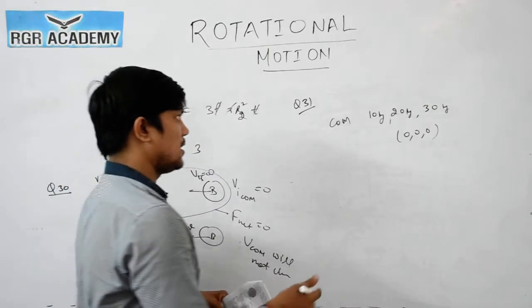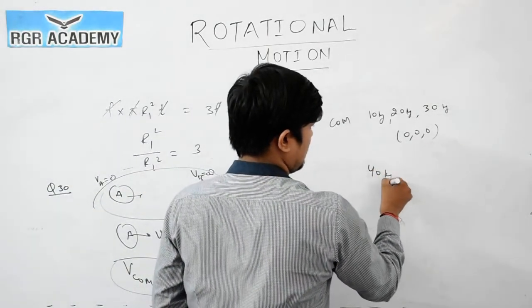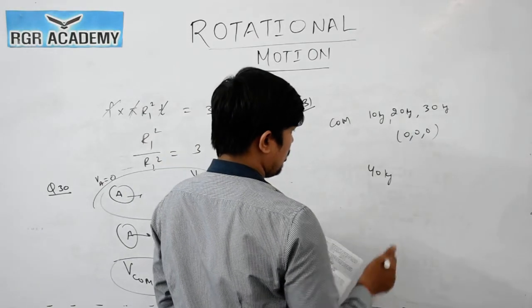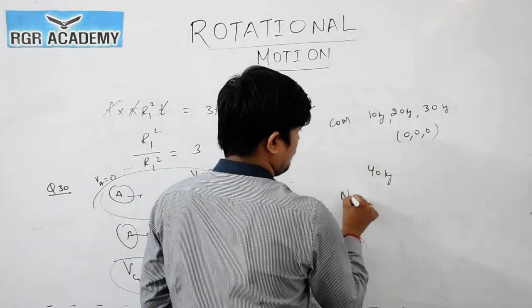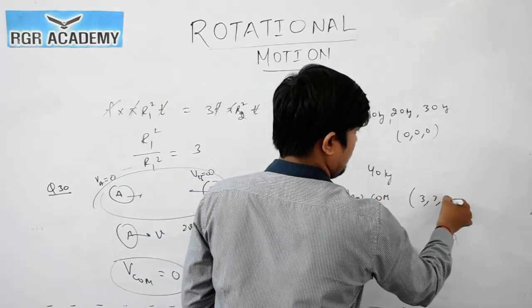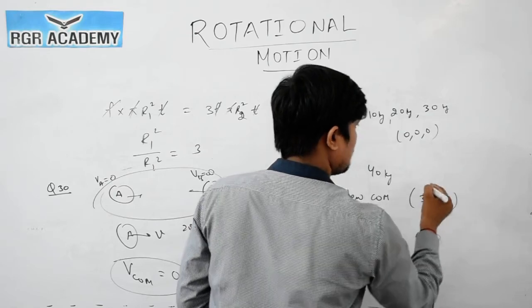Now they are asking where the mass of 40 kg should be placed, so that the new center of mass is at 3, 3, 3.